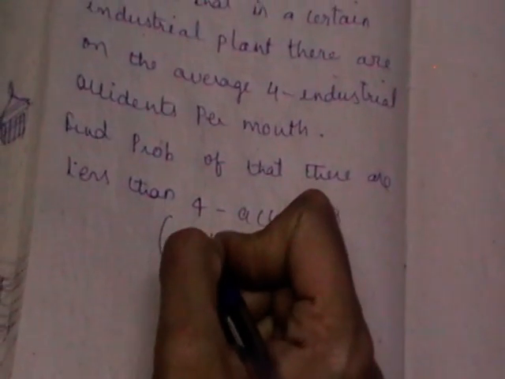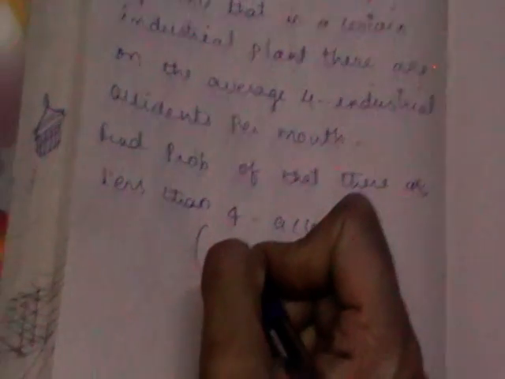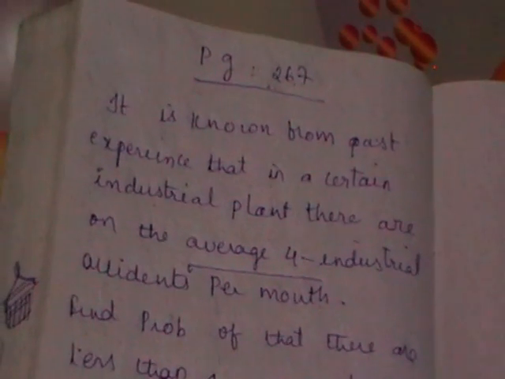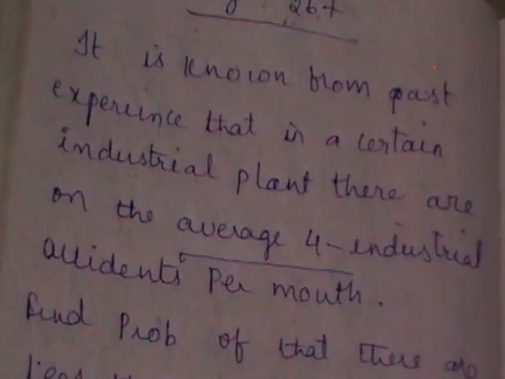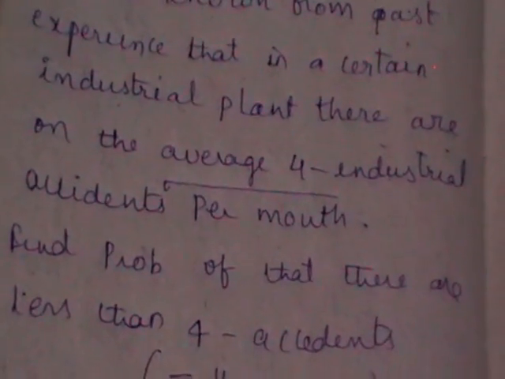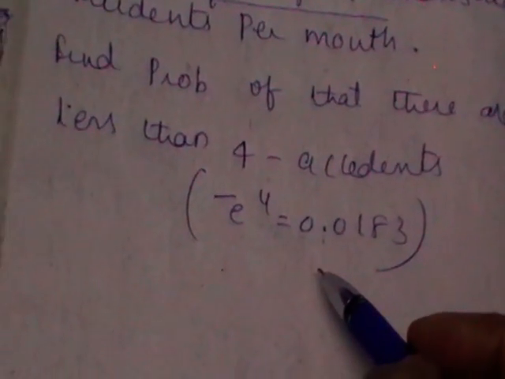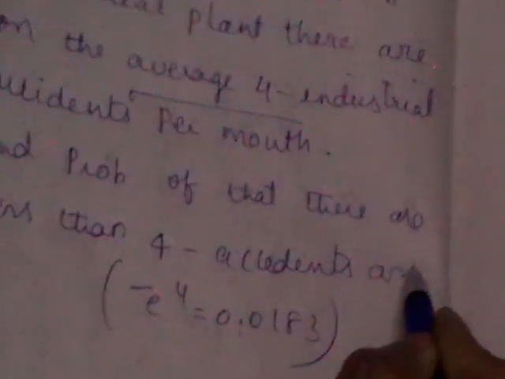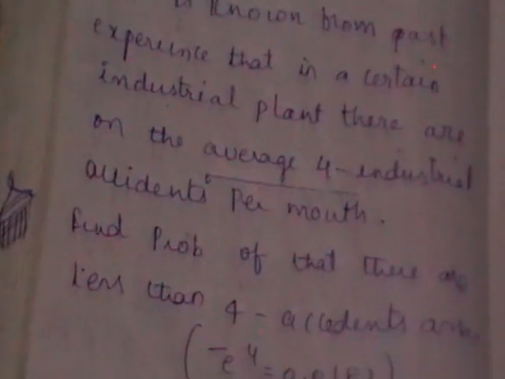So it is given, it is known that from past experience in a certain industrial plant, there are on an average 4 industrial accidents per month. Find the probability that there will be not less than 4 accidents, assuming the Poisson distribution. By assuming Poisson distribution, you need to find out the probability that there are less than 4 accidents in that industry.